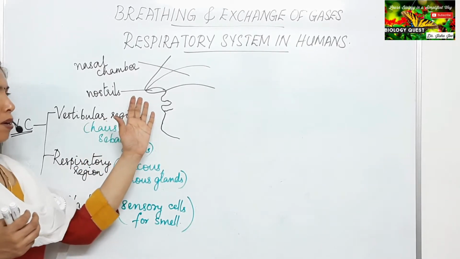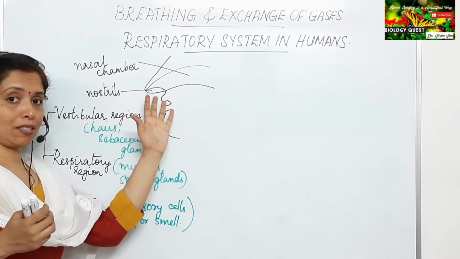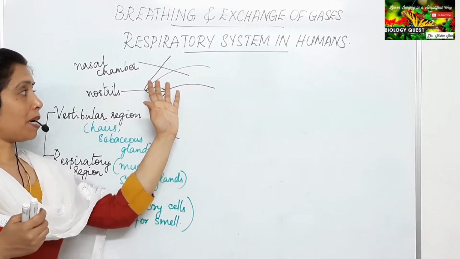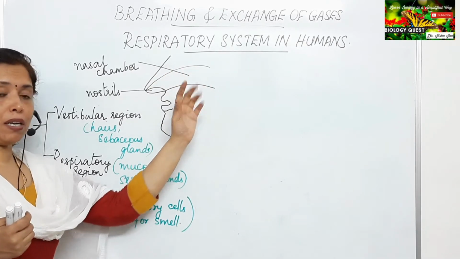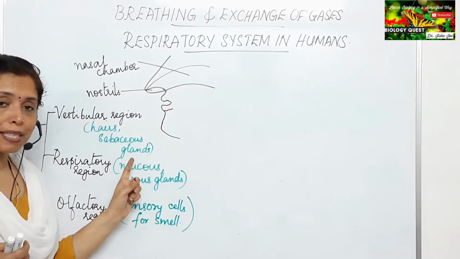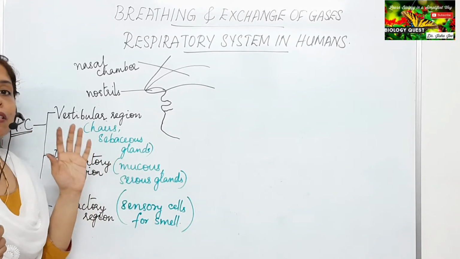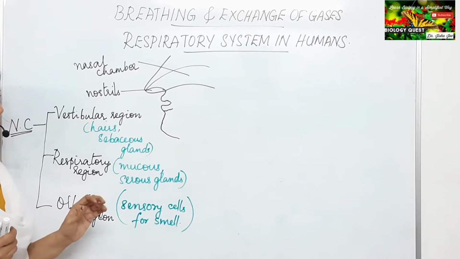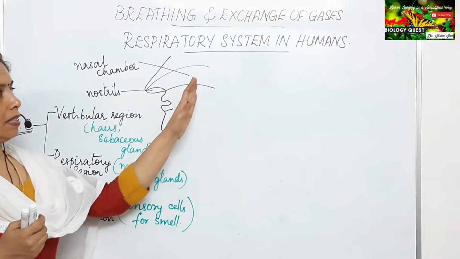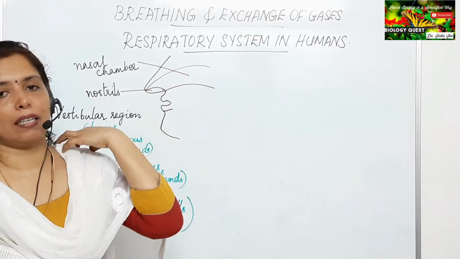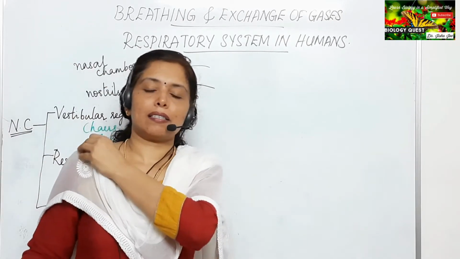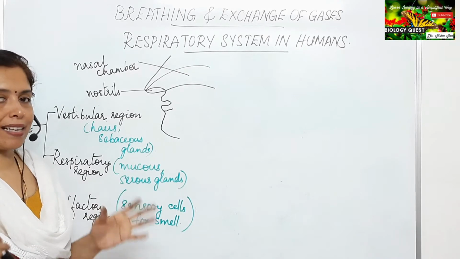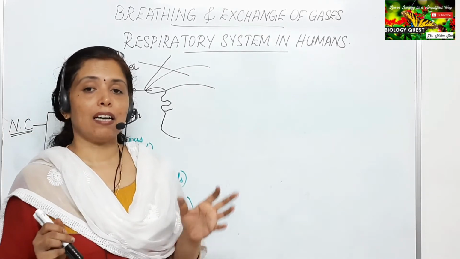So air has now passed through the opening, that is the nostrils. It has reached the nasal chamber. As it passes through the nasal chamber, removal of dust particles takes place. Then the warming up and moistening of the air take place. And at the innermost region of the nasal chamber, there are the olfactory sensory cells, which are responsible for detecting the smell.